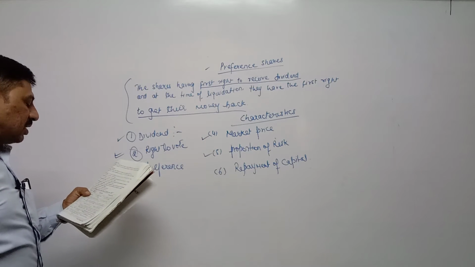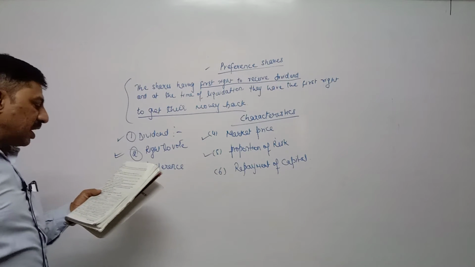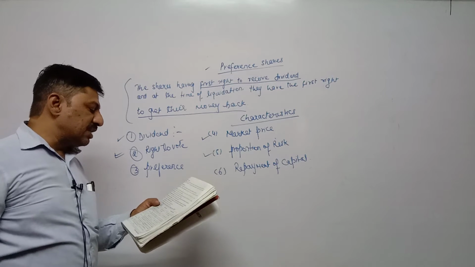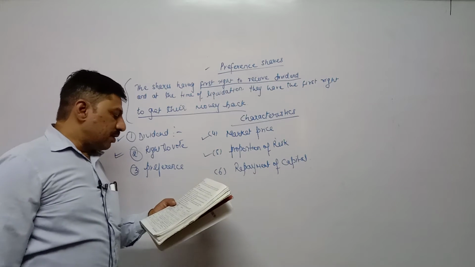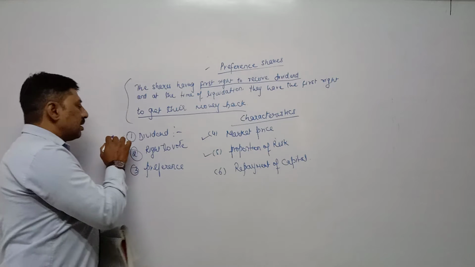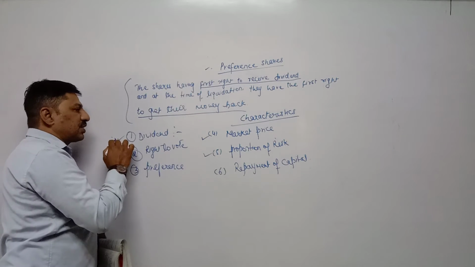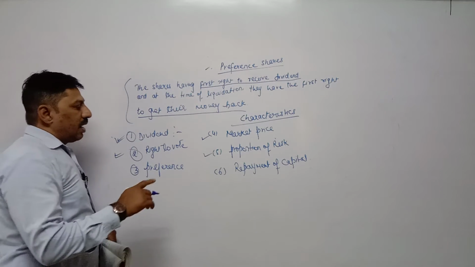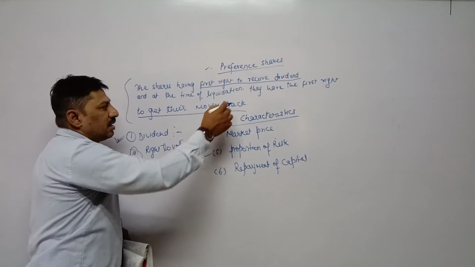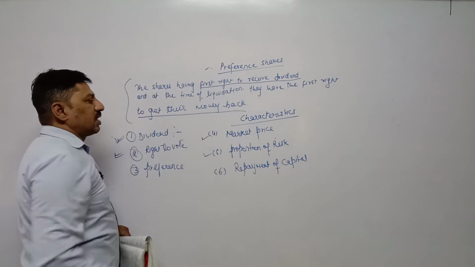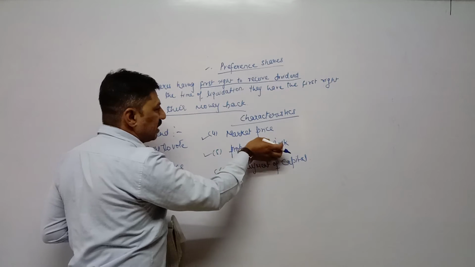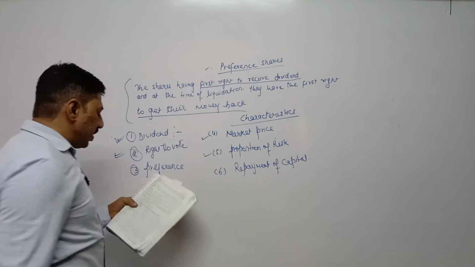Once again, in this type of share as compared with equity shares, the proportion of risk is very less. There are two reasons. First, preference shareholders are getting fixed rate of interest. Second, at the time of liquidation, they will get their money back before equity shareholders. That's why proportion of risk is less as compared to equity shareholders.